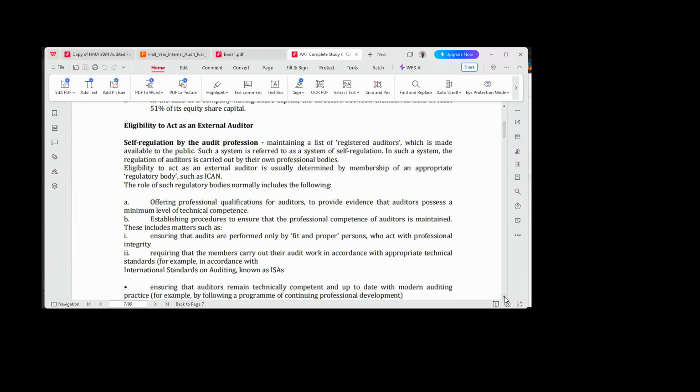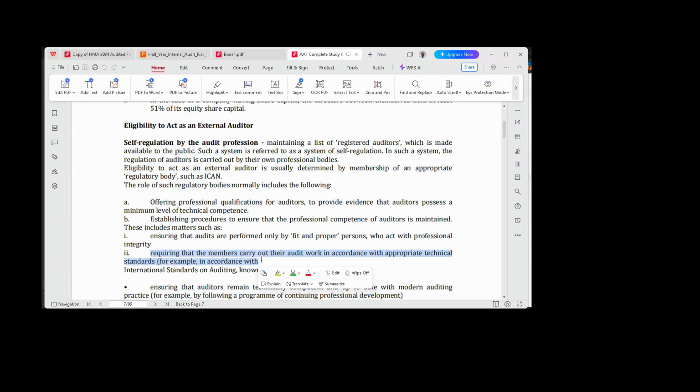They also expect that you act with integrity. Then the next, still under that: one of the ways they maintain professional competence is that they require members to carry out their work in accordance with appropriate technical standards. The way we work as auditors or accountants is that we go by the laid down rules. We have guidelines that we follow when we want to do an audit. That's why we call it the international standards on auditing. All of these standards guide the auditor when he's performing his engagement.